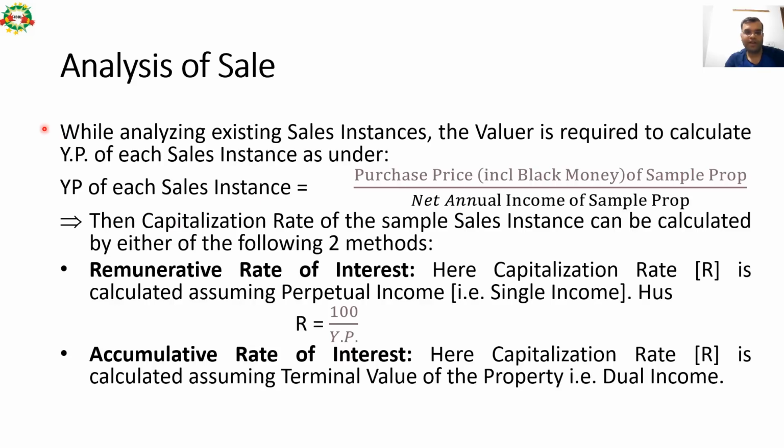Analysis of sale. While analyzing existing sale instances, the valuer is required to calculate the YP, year purchase, of each sale instance as under. So YP of each sale instance is equal to the purchase price, including black money here, of the sample property divided by the net annual income of the sample property.